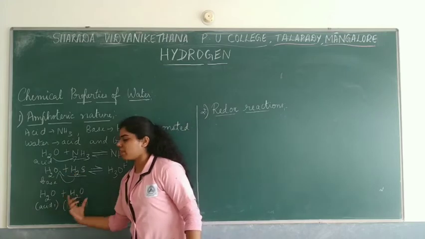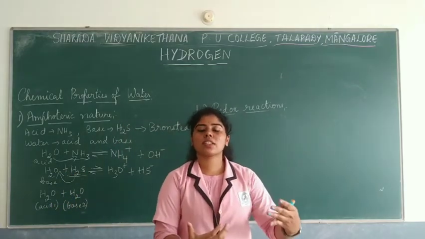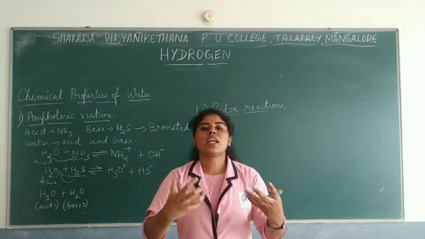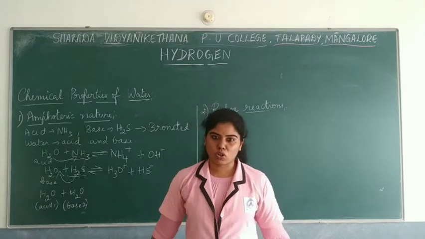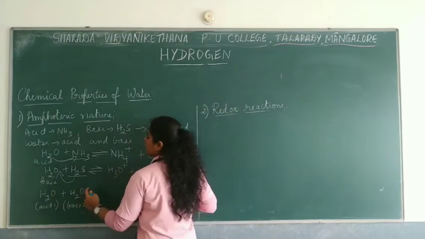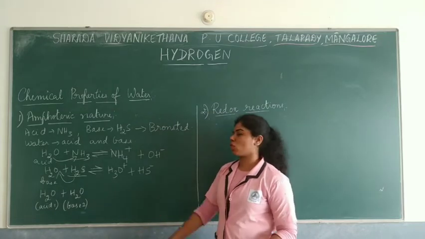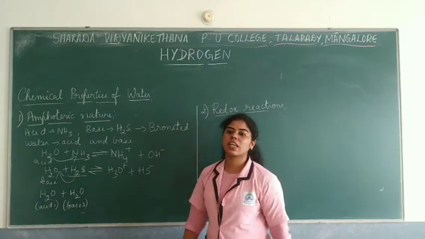So here both of them can undergo autoprotolysis. Autoprotolysis means there is a transfer of protons, or giving up of protons. One can give away the protons, and the other one can accept protons. So the base tries to accept protons, and the acid tends to give away protons.